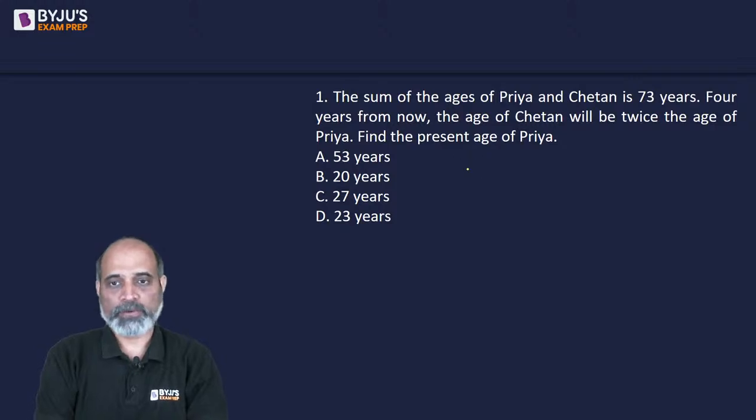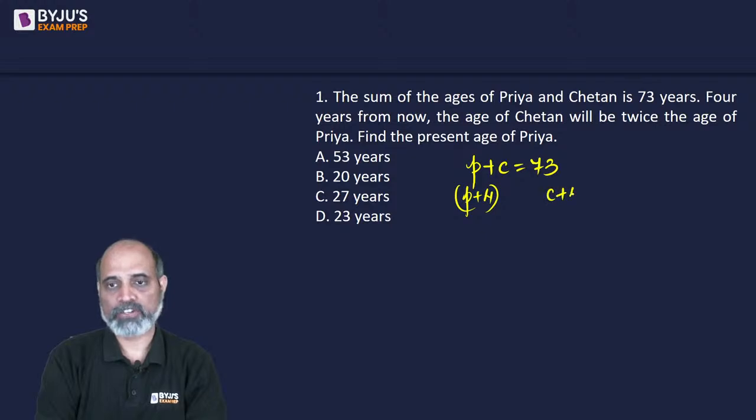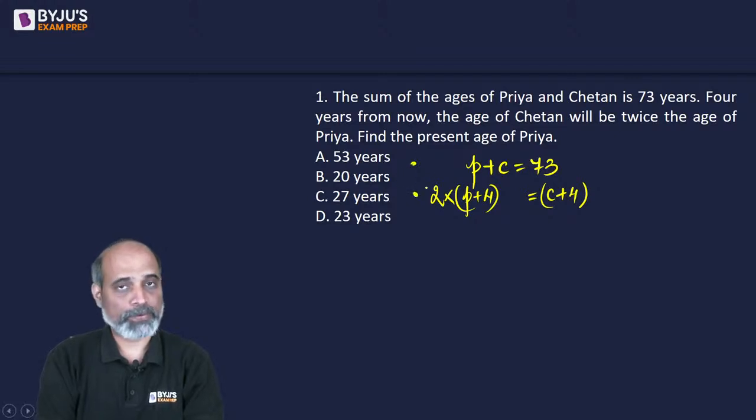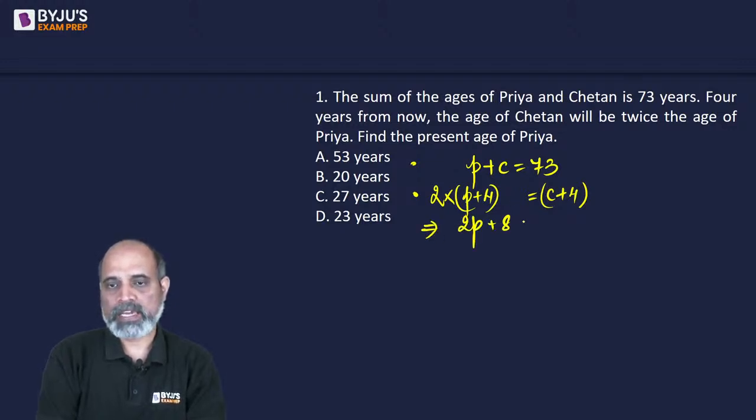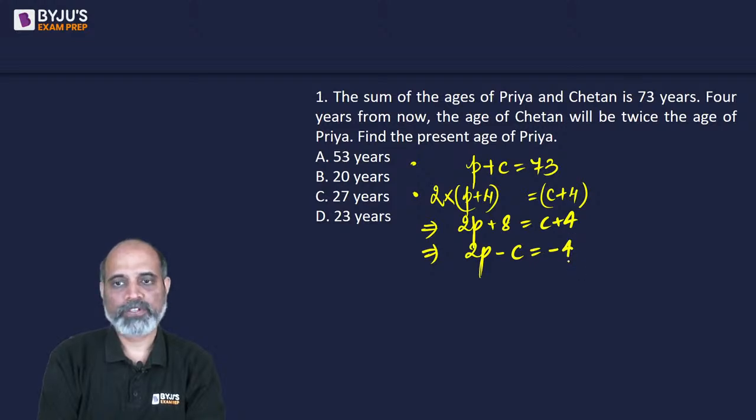So, if I use equation, the sum of the ages of Priya and Chetan is 73 years currently. 4 years later, the age of Priya will become P plus 4 and the age of Chetan will become C plus 4. And as per the question, the age of Chetan will be twice the age of Priya. We have two variables and two equations. We are supposed to solve for the value of P. If we rewrite the second one, we will get 2P plus 8 is equal to C plus 4. Or if we rearrange this, we'll get 2P minus C is equal to minus 4.